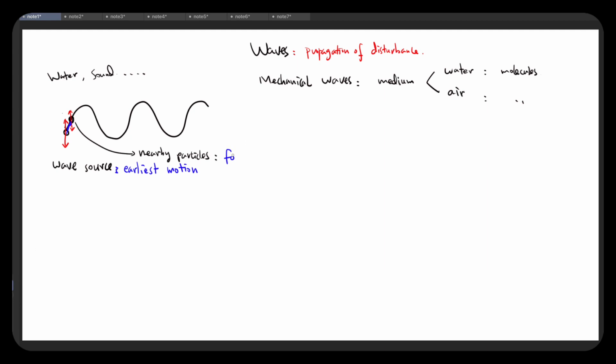They're going to follow the wave source, follow its motion. So that's why, if the wave source is moving downward, okay, let me actually draw a different diagram here.